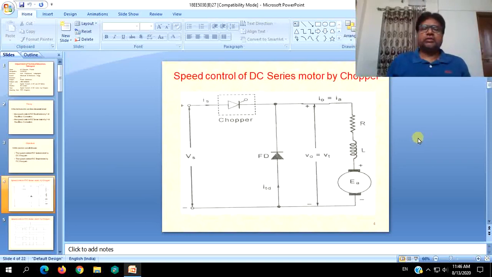It is a speed control circuit of DC series motor by using chopper. As we know, the source is DC and your load is also DC.